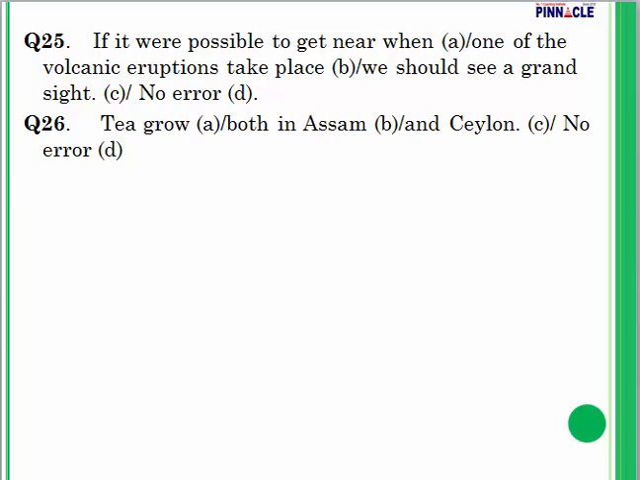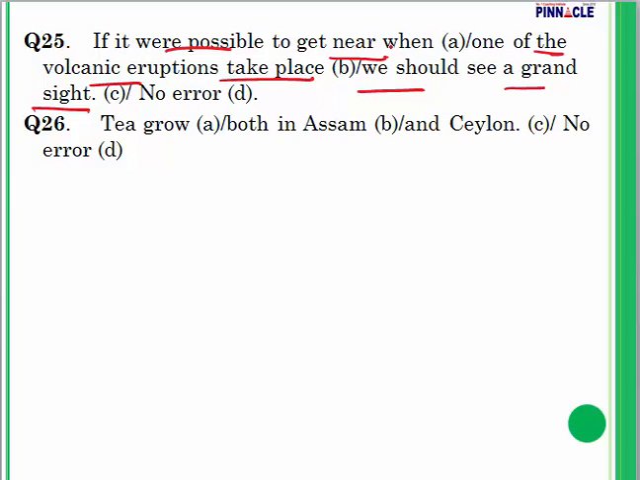Question number 25. If it were possible to get near when one of the volcanic eruptions take place, we should see a grand sight, and part D is no error. Question number 25 is B. The error lies in part B.